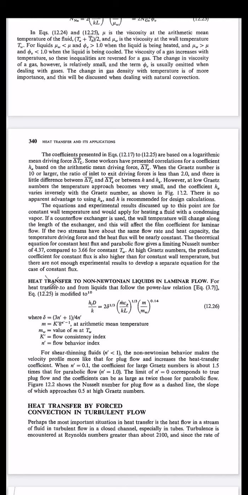Equation number 12.26 describes the Nusselt number correlated with the Graetz number and the arithmetic mean temperatures.